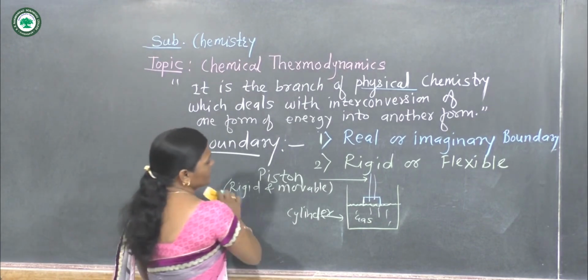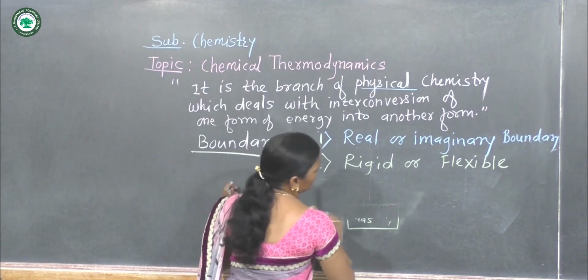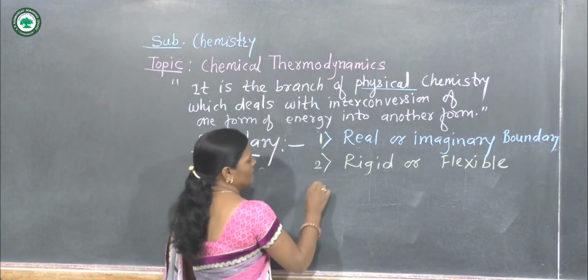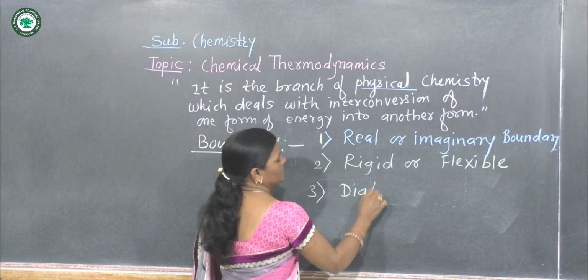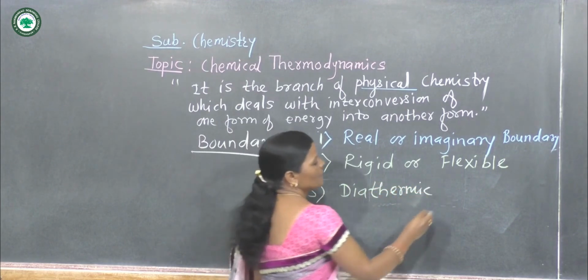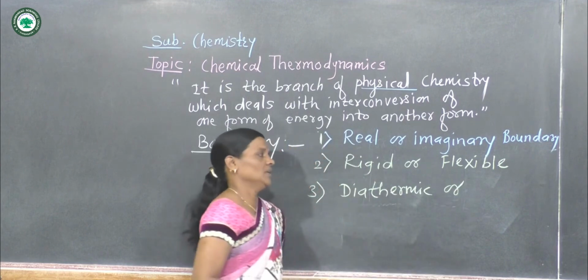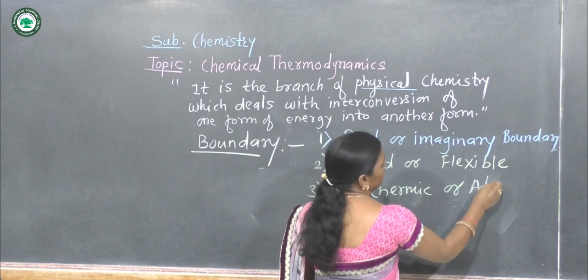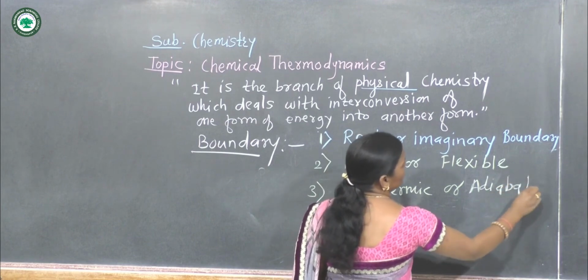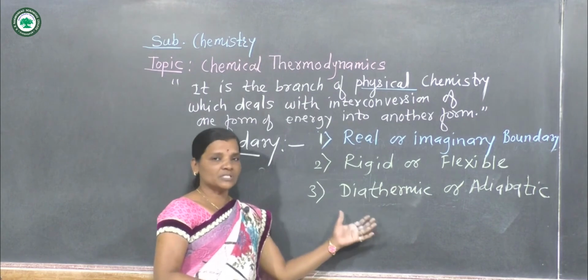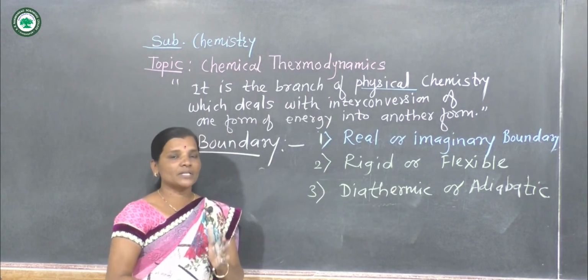So now consider the third type of boundary. Consider the third type of boundary: diathermic boundary, or, as the second type, we have to consider adiabatic. That means comparatively we are considering the types of boundaries. Total 6 types are there, but here with comparison we have to study. So what is a diathermic boundary, that we'll consider here.